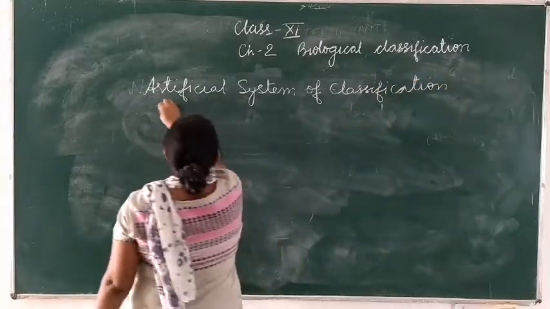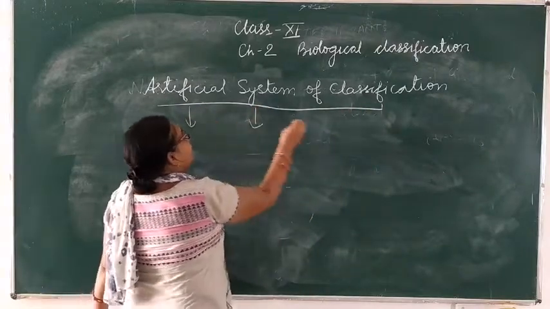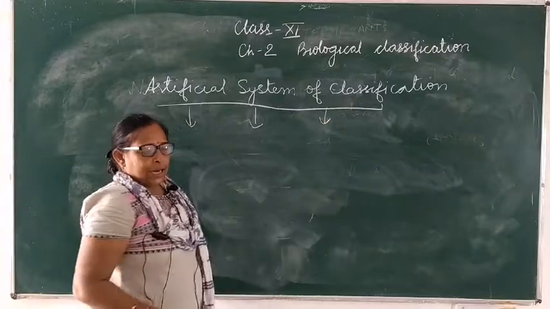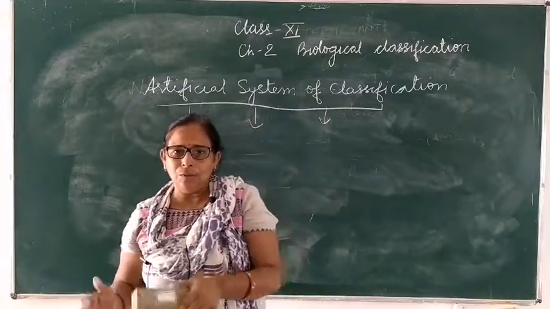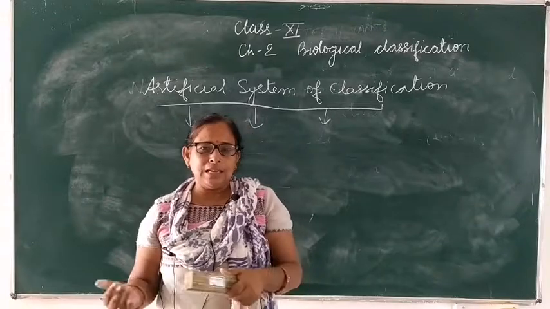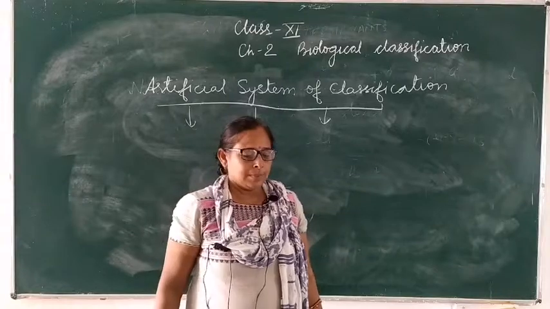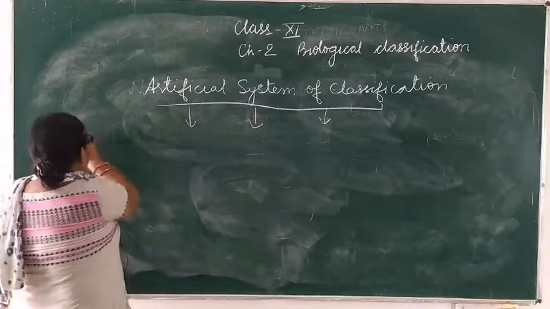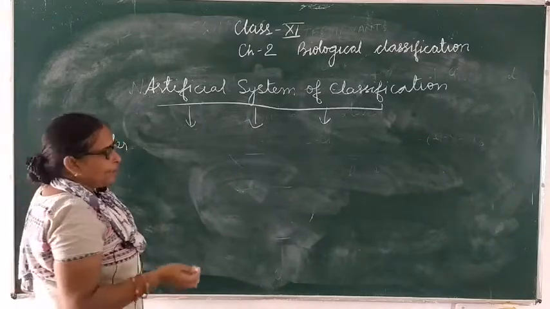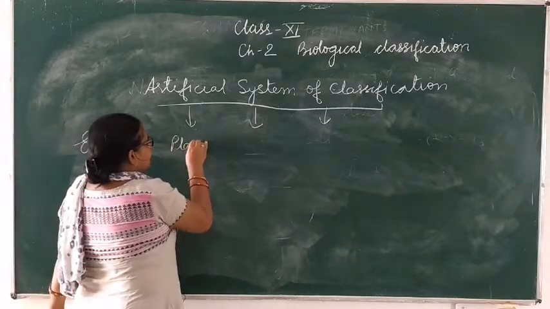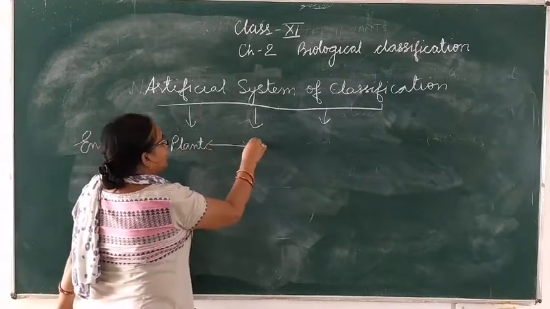In the artificial system of classification, you will see several characters which are artificially introduced in terms of evolution, and this shows the relation of one organism to another. Like Engler, the scientist, who first classified plants. He made the link between plant and animal.